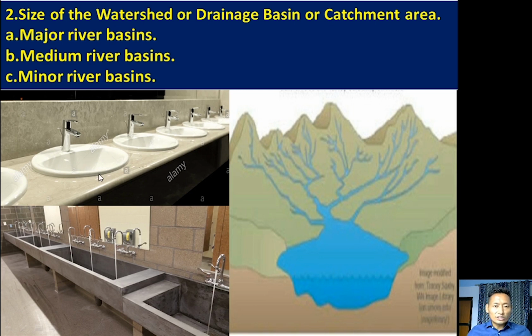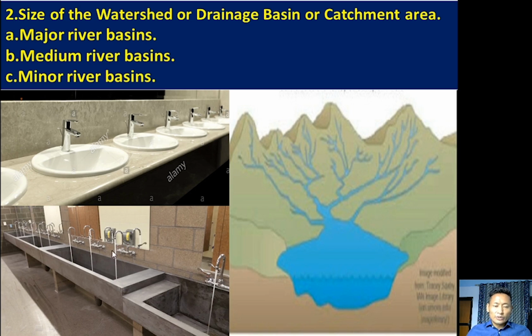So this is one watershed, drainage basin or catchment area. If you look at the second image, this basin is much bigger than the other. Here we have three taps, there only one. So this area is much bigger compared to this wash basin.